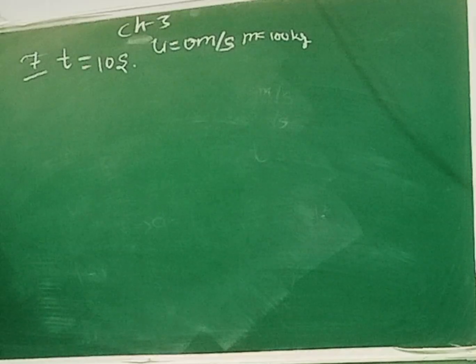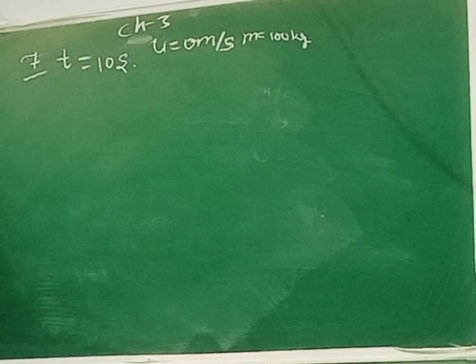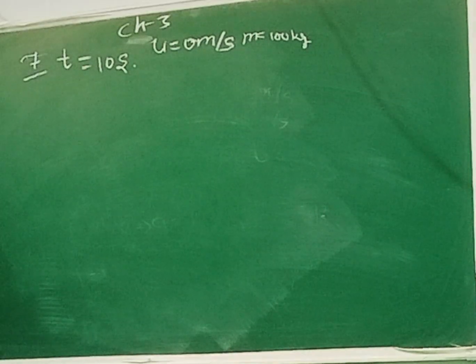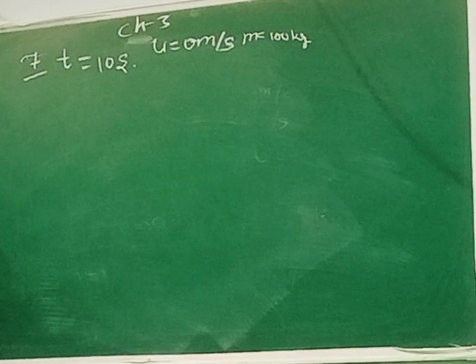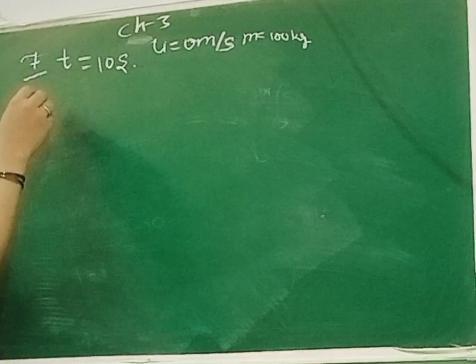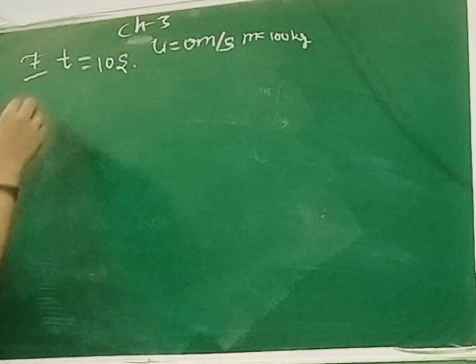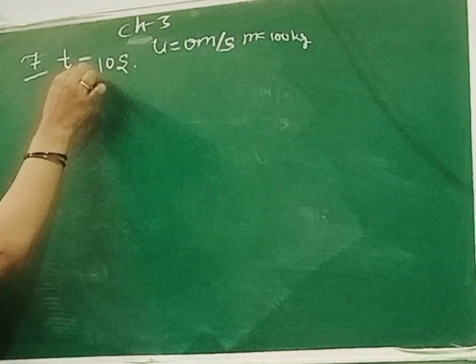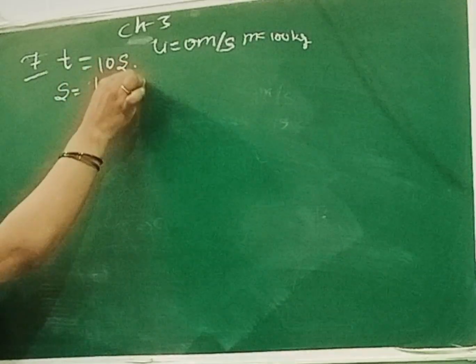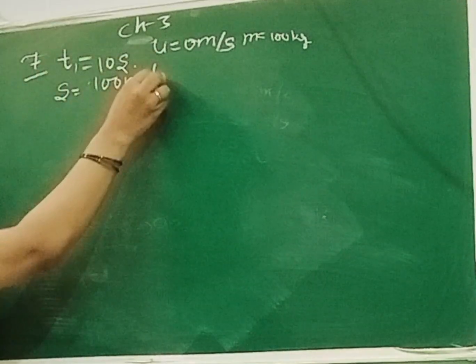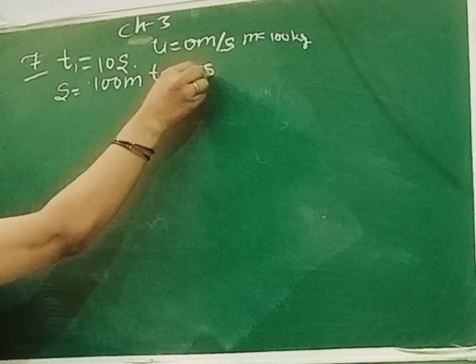After which the force ceases to act, the body moves through a distance of 100 meter in the next 5 seconds. Means when you apply the force and then you stop applying the force, the body moves 100 meter in the next 5 seconds. So this is T1 and T2 is 5 seconds.